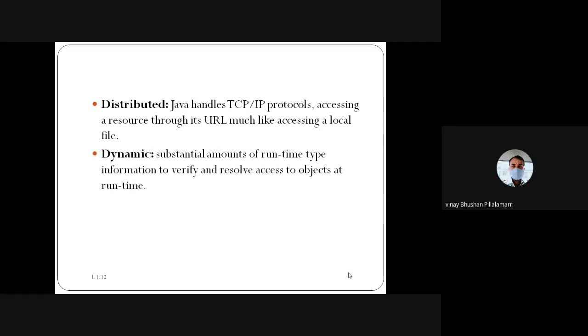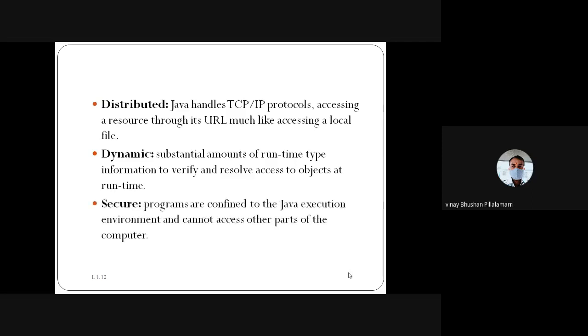This is dynamic. Whenever you are running the program, a lot of information is to be verified. It is to verify and resolve the access to the particular objects only. It is identifying the logic we have written, based on what type of object we are going to mention. If the object you specified is according to the logic you identified, then only it is going to dynamically identify that object and give the efficient result in your output. That's why we are telling that it is dynamic in nature, that object thinking.